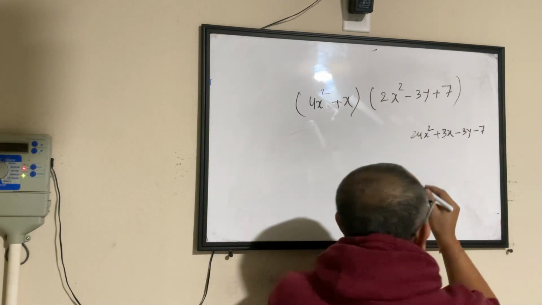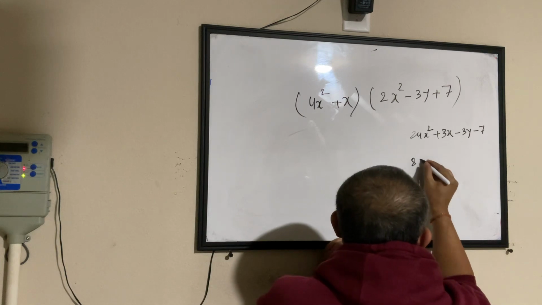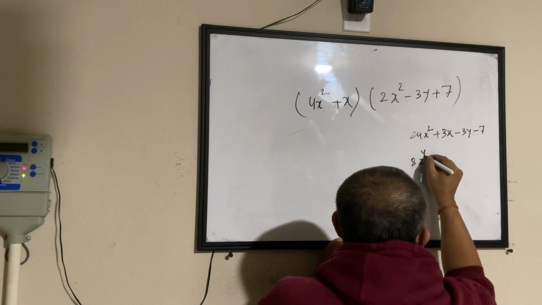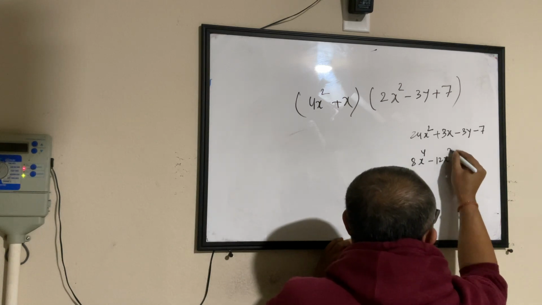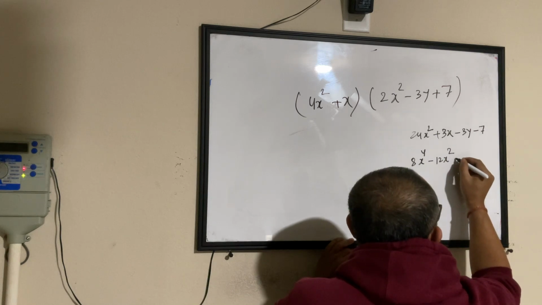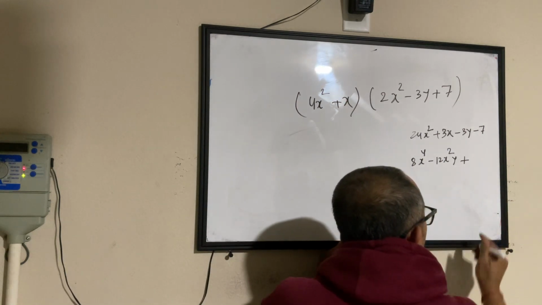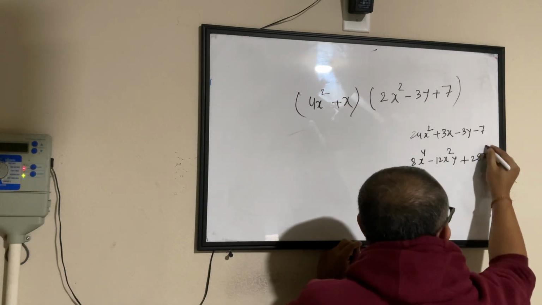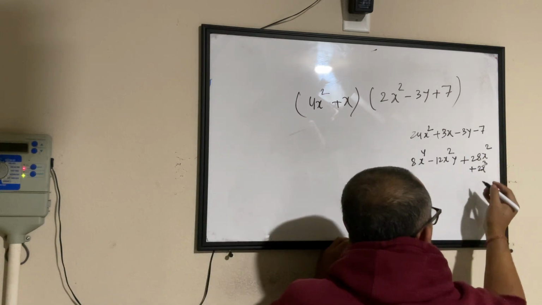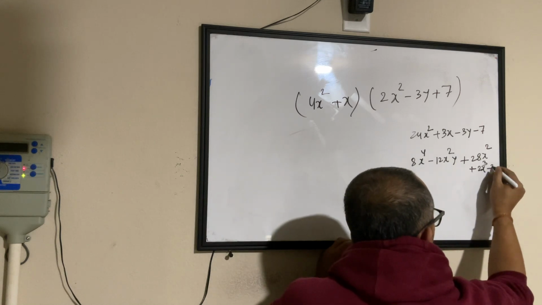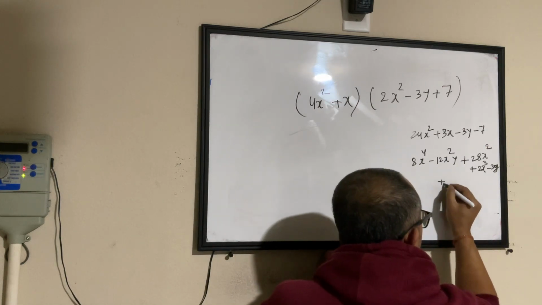You're trying to multiply, right? Yeah, I got 8x to the power of 4, minus 12x squared y right next to it, plus 28x squared, plus 2x to the power of 3, minus 3xy, plus 7x.